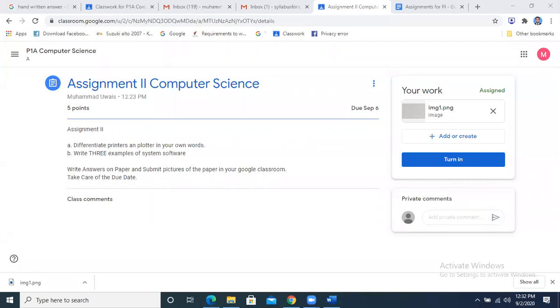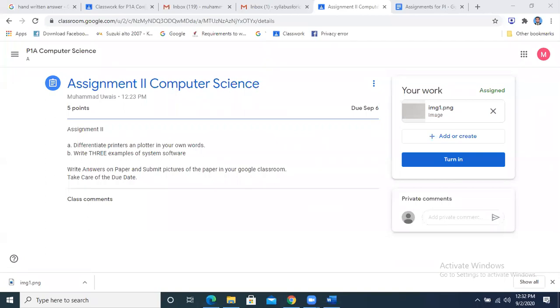This thing I have already explained. A number of messages are there. I can't reply to each message. If you have any question, ask in the Google Classroom, in your online class. When we are taking the class, then raise your hand and ask the question.